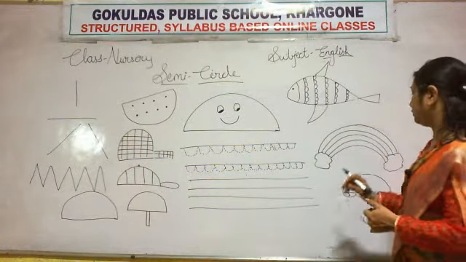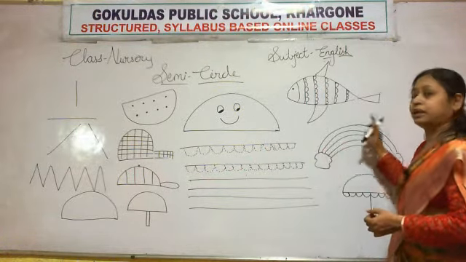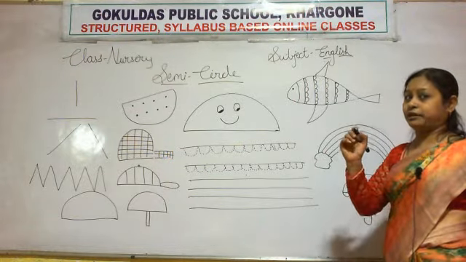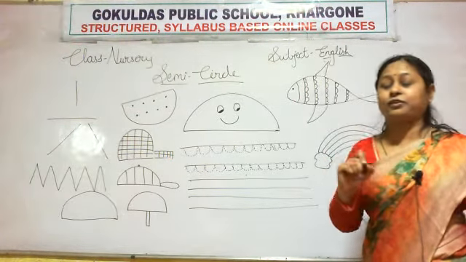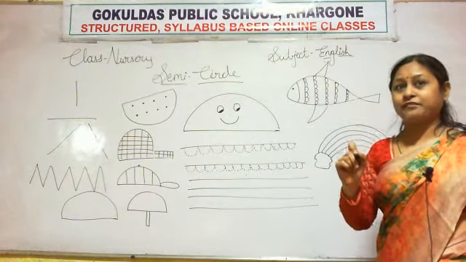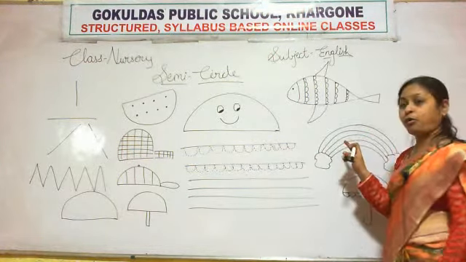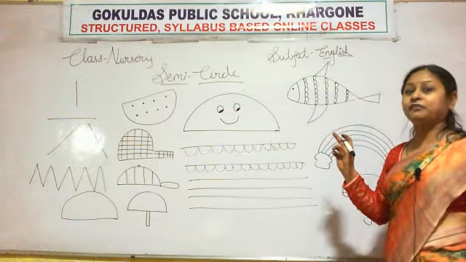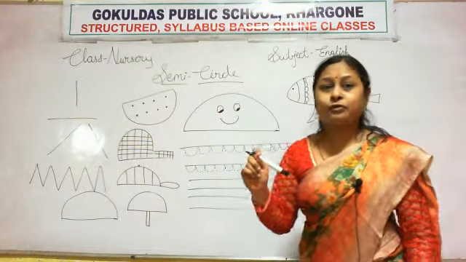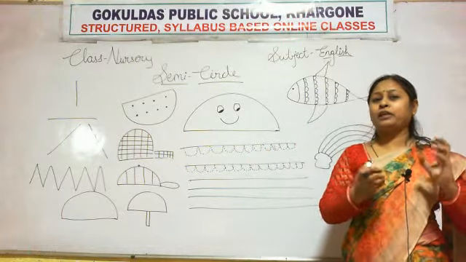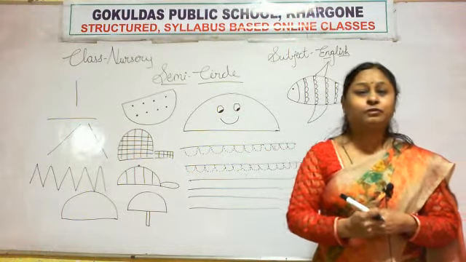So what do you have to do? You have to make a rainbow and color it. Do you know the colors of the rainbow? Red, yellow, pink, violet, indigo.